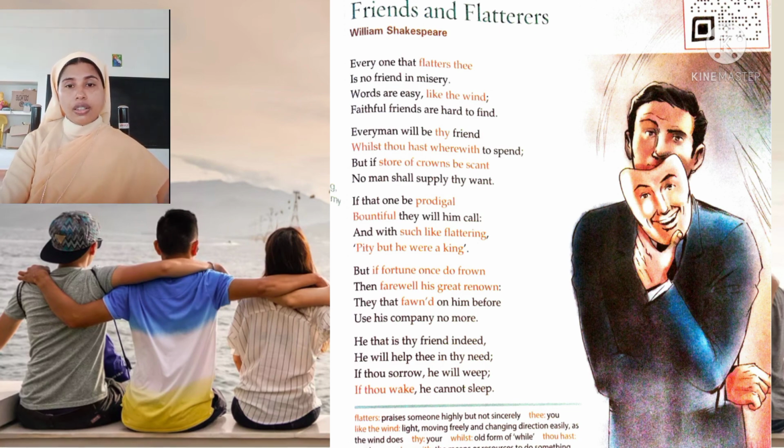Regarding the rhyme scheme, find the ending lines and check whether they are rhyming with each other.